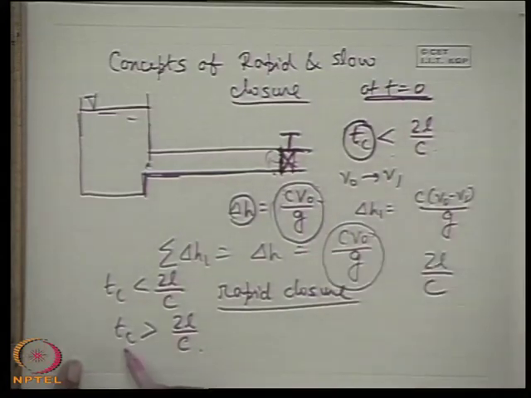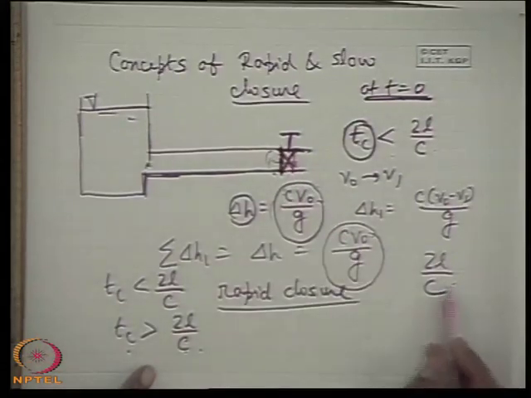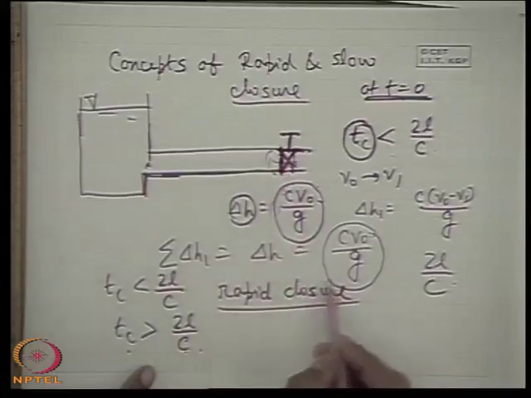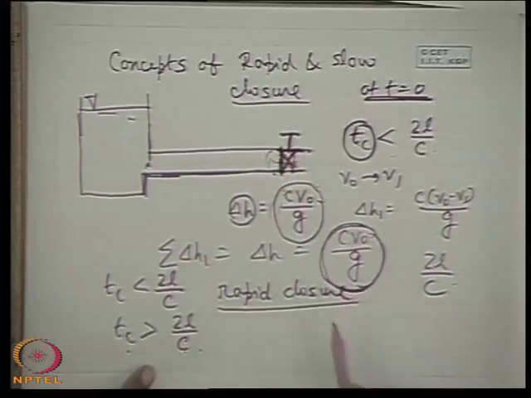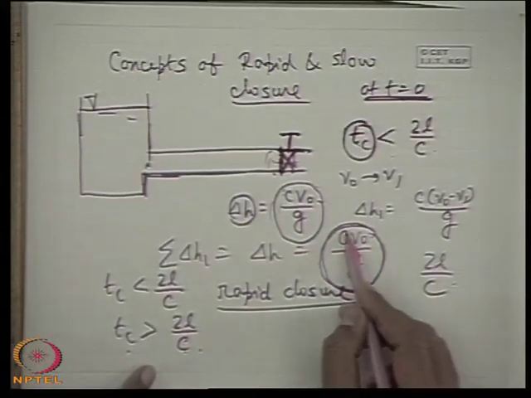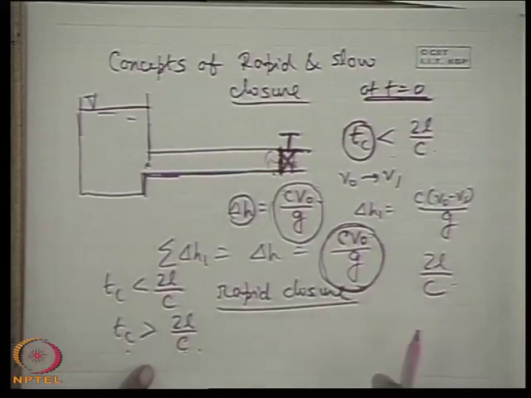So if the time of closure is more than 2L by C, before the valve is completely closed, a reflected pressure wave will reach here, so that it will not allow the liquid to attain its maximum head or rise in head as it could have obtained by decelerating the fluid instantaneously. So this is known as slow closure.